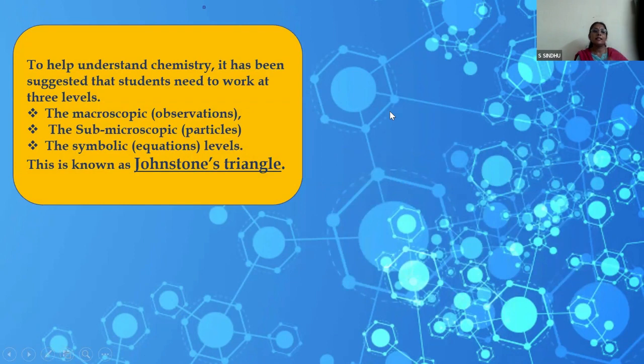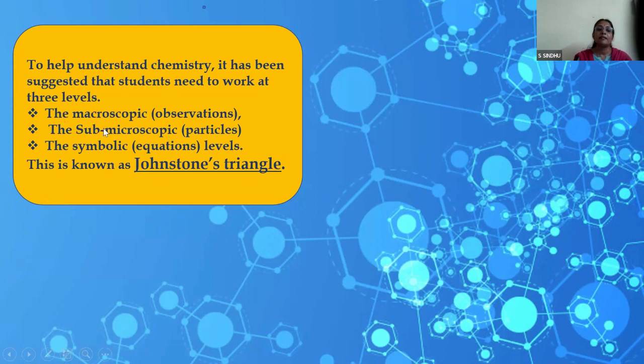And basically, to help them understand chemistry, it has been suggested that they have to work at 3 levels. The macroscopic level, which is the observational level, where you do your experiments, where you can see things, the color or the precipitation, all that's happening, the experimental part, which is observable, the change in pressure, volume, all that is called the macroscopic level, while the submicroscopic level is the atoms, molecules, ions, and all that we discuss, the 3D models that we discuss.